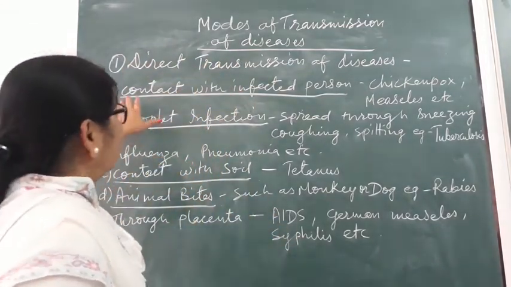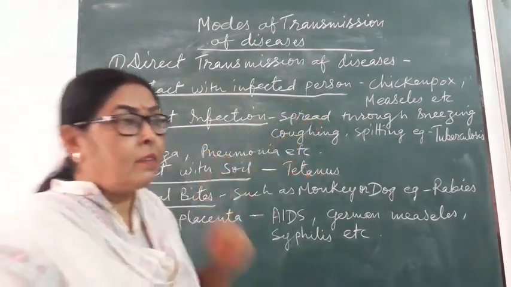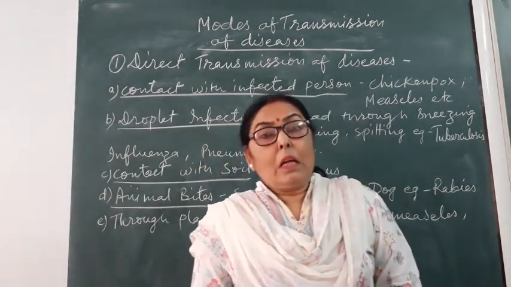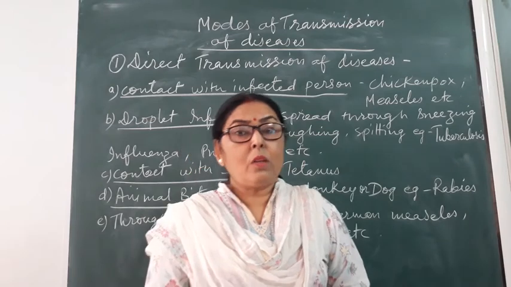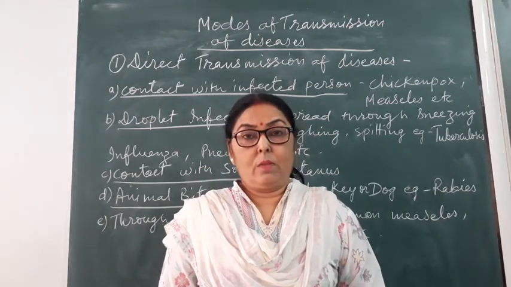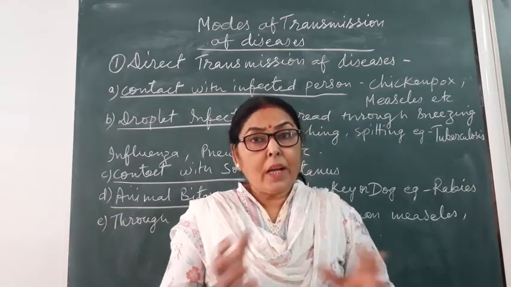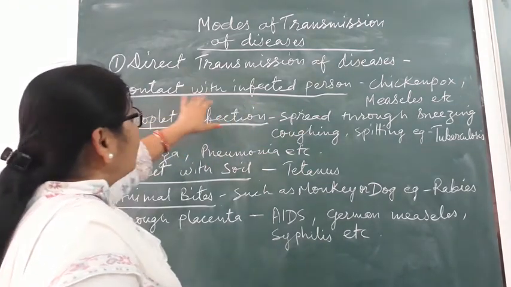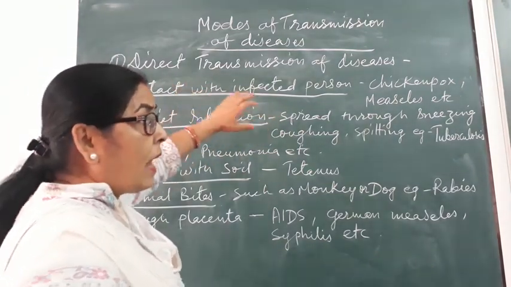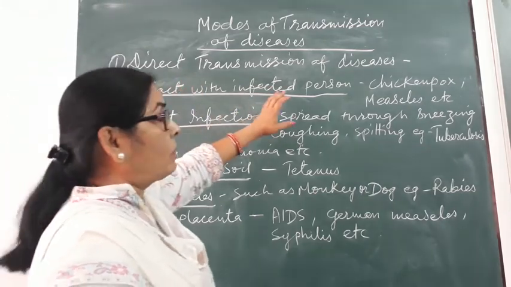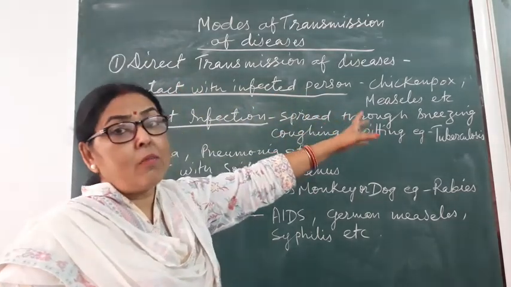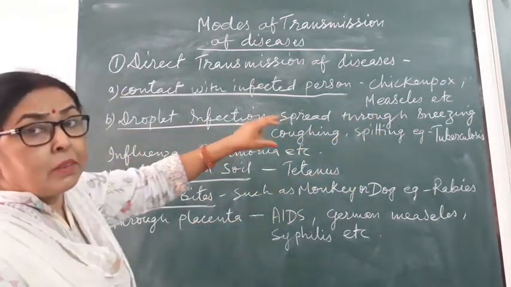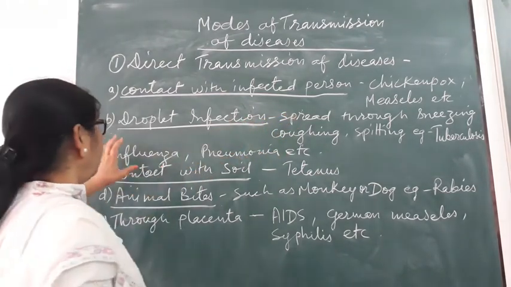Directly. Why? You all know that there are some viral diseases, which are chickenpox, measles, smallpox, mumps. In these diseases, we should take precaution. We should isolate the person who is suffering from these diseases, because these can be transmitted from an infected person to a healthy person, because these are viral diseases. Examples are chickenpox and measles. I have written only two, but don't think that only two diseases are there.